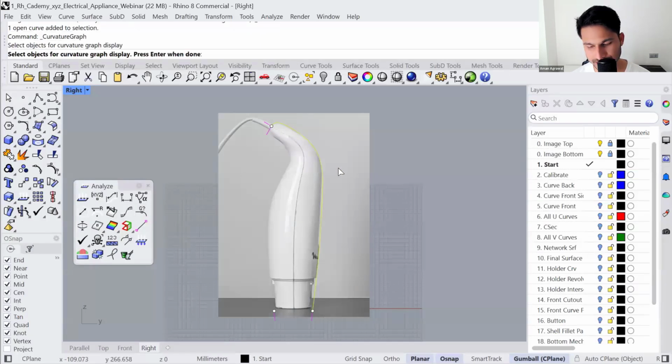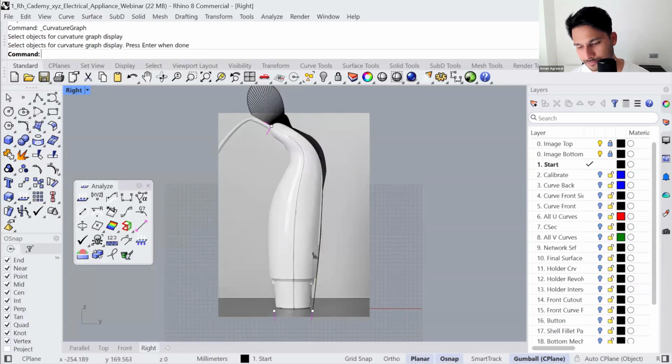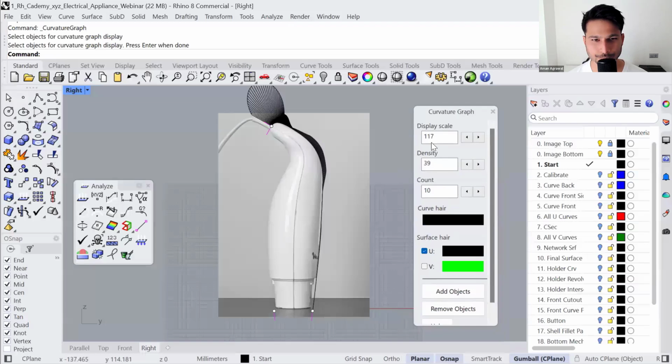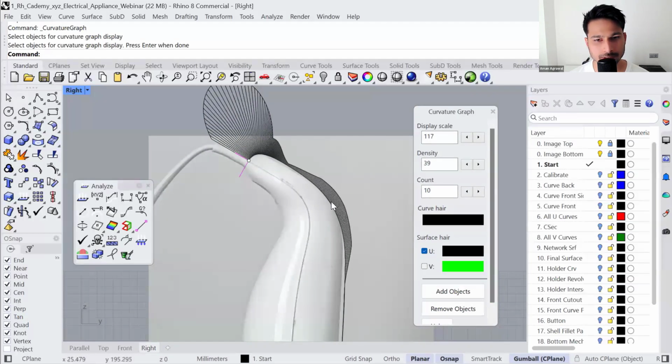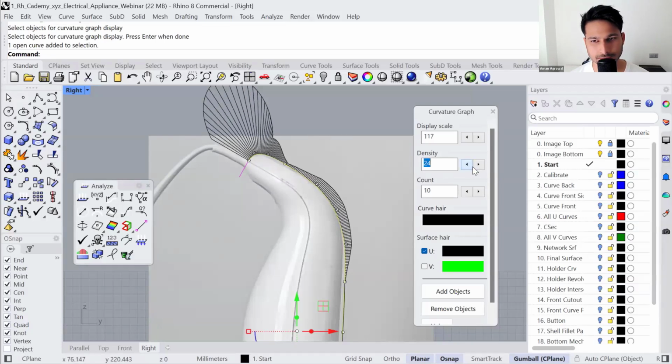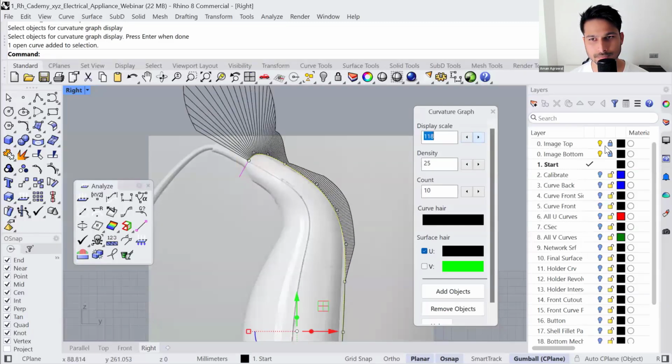Select the curve and press Enter. So it's going to pop up this window, which is going to give you a description of the curvature of the curve using these graphs, kind of like a roller coaster ride. You can change the density of these tracks or graph, change the scale.